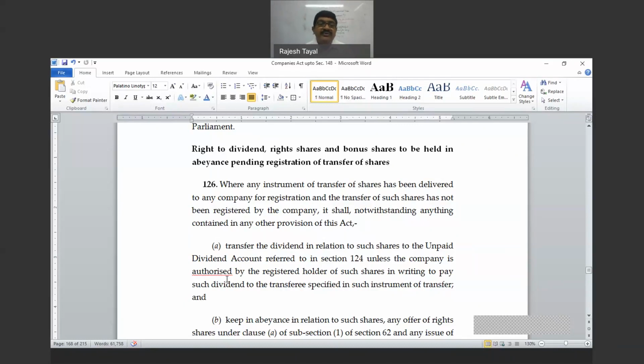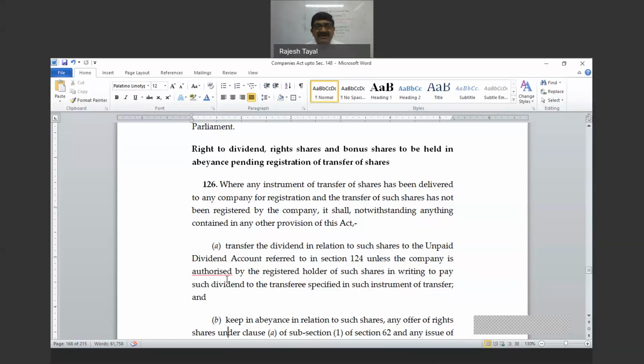Okay. So why the situation? Because some of the shareholders may not be available for one reason or another, or maybe he has sold the shares, but the transfer has not been registered in the name of the transferee. The law says the dividend should be paid to the registered holder, and he has already transferred his shares to somebody else. The transfer has not been registered in the name of the transferee. Then this amount is to be kept in abeyance, right?